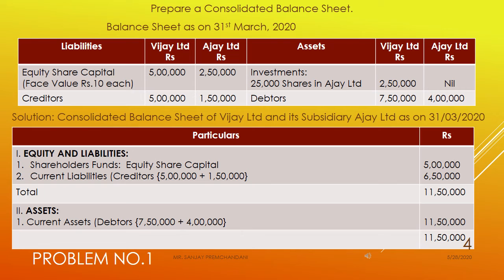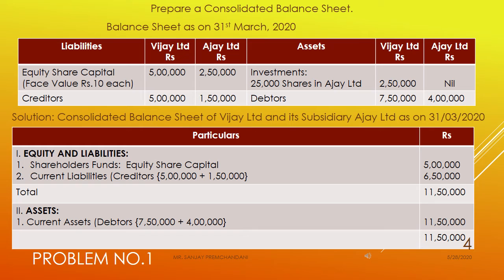The second you are given on the liability side, creditors. Now you have to remember one thing, that whenever you have not been given any adjustment relating to the current liabilities or creditors or current assets, then directly you have to make the total of holding company and subsidiary company amount and you have to write down in the consolidated balance sheet.